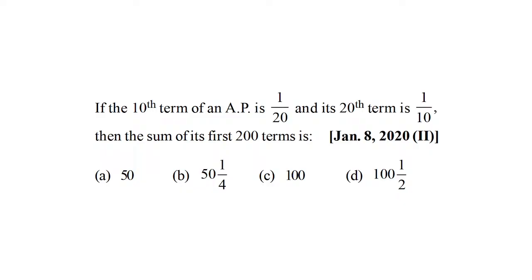The 10th term of an AP is 1 by 20 and the 20th term is 1 by 10. Then what is the sum of its first 200 terms? Again, as I said, the initial couple of questions are going to be a bit on the easier side, and then the level is surely going to increase a bit. So quickly note the important details, and then we move ahead solving it.